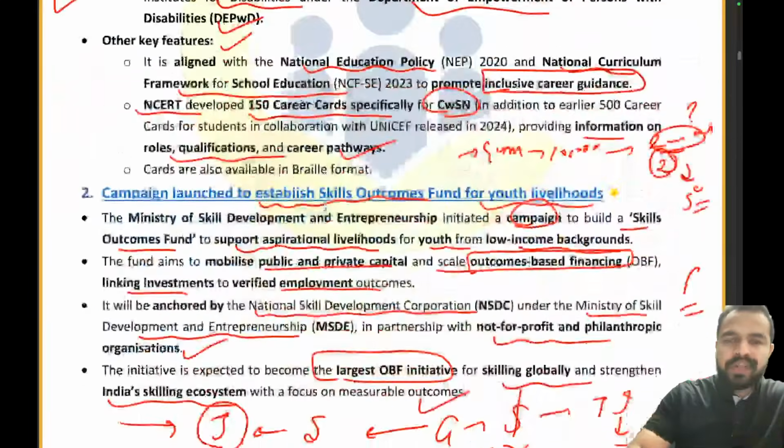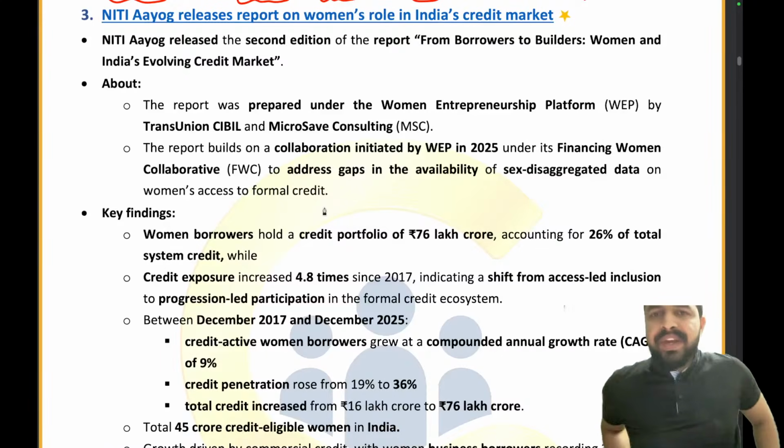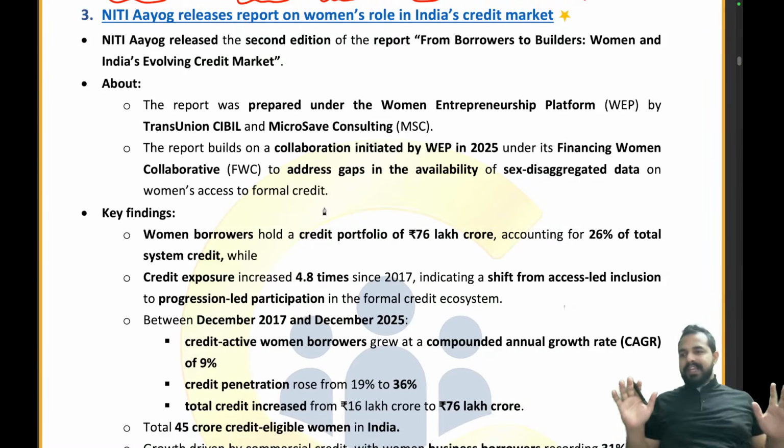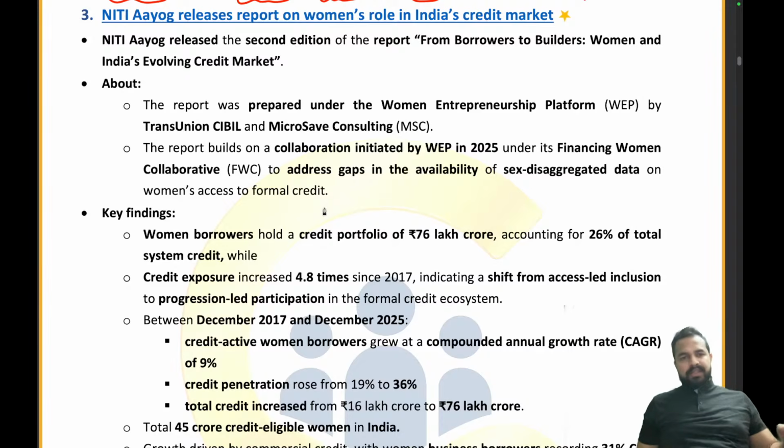So my dear future officers, please tell me, are you guys getting it? We are done with the 2 articles of today. Phase 1 and 2 articles are very important. Are you guys able to understand it? Please give me a thumbs up in the chat box first, then only I will be moving ahead, because I want to ensure that you are not just learning, you are not just revising, you are also retaining the facts. Absolutely right. So I want confirmation from all of you. Are you guys getting it? So yes, I can see that all the people are able to understand the articles. Well done. Thumbs up from everyone.